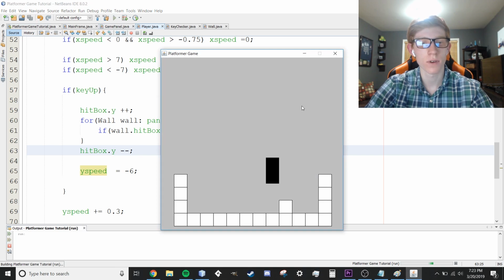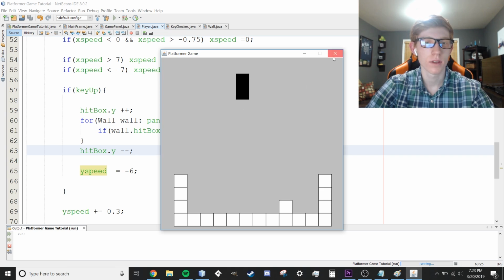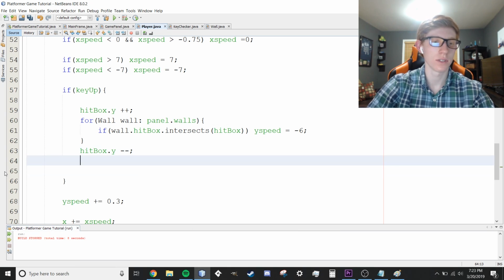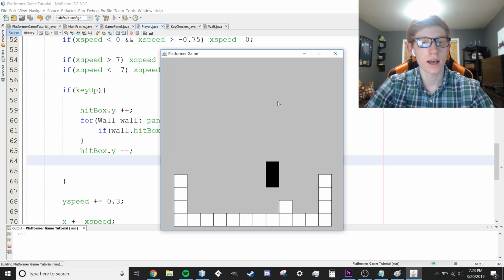Now it should be good if we run this. I'm going to hold down W, and we need to get rid of our old y speed minus equals and -6 right there. And now it's only going to let us jump when we're right above the ground. I'm holding down W, and as soon as I let go, we're going to slide through the floor. We're still going to be able to jump because we're within the object, but as soon as we get below the object, it's not going to let me jump anymore. I'm holding down W, but we're off the screen, we can't jump anymore.